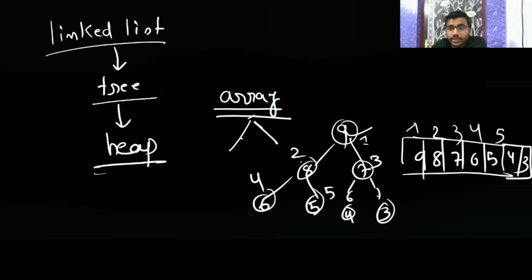Since it is a complete binary tree, there will be no wastage of storage, because it follows the sequence: first the left child, then the right child, then again in the next level the left child, then the right child. If a root is there, it will have the left child, then the right child, then each of those will have their children.